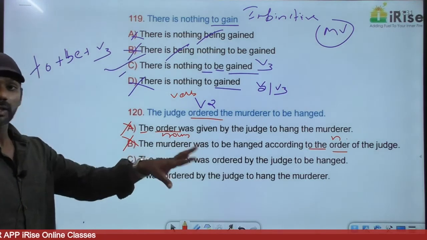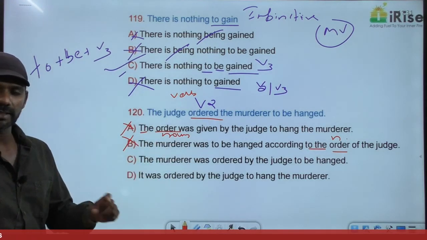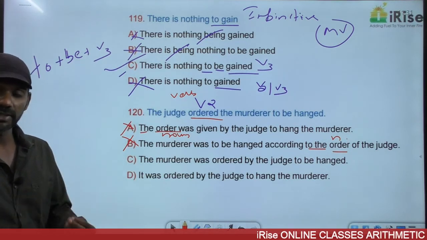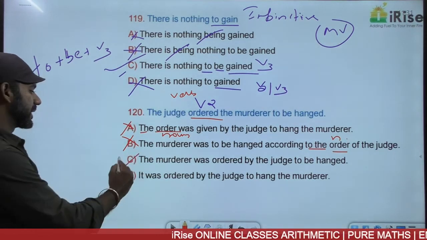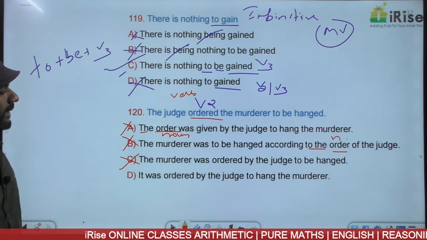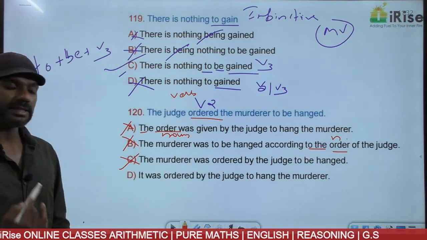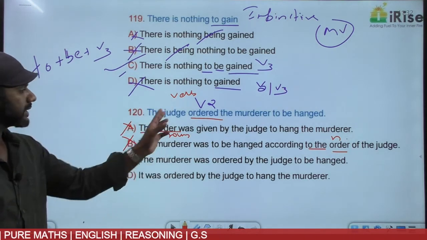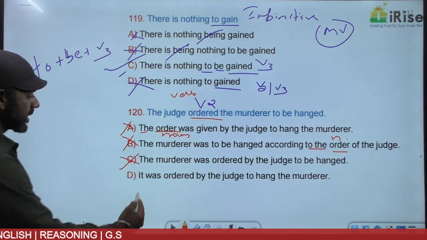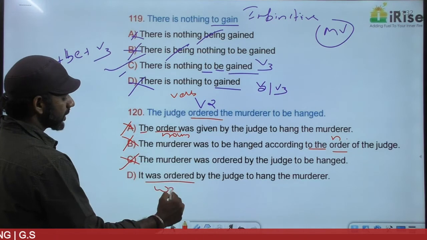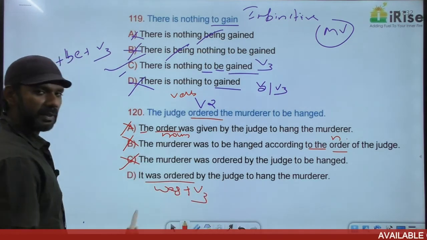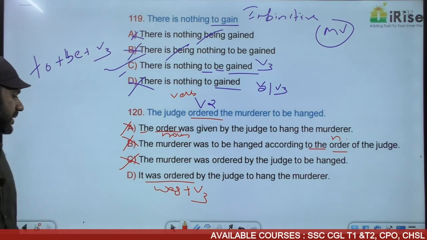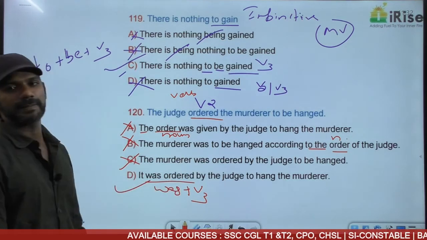Come to C. The murderer was ordered by the judge to be hanged. The murderer was ordered means the judge gave the order to the murderer. Completely different meaning. Eliminated. Yet D, it was ordered by the judge to hang the murderer, means the judge ordered someone to hang the murderer. The same meaning. Simple past, active voice. Was ordered is was plus V3, simple past passive voice. The meaning remains the same. The tense and the category also remain the same. The answer must be option D.